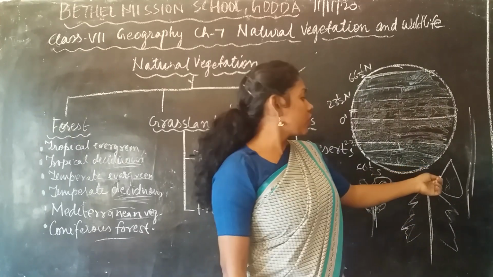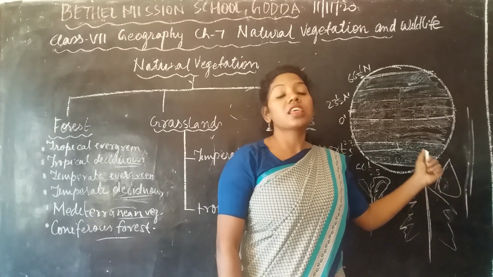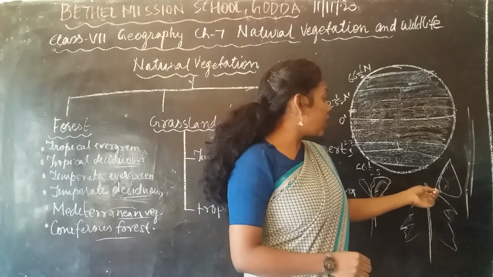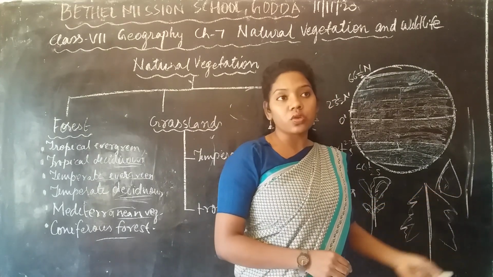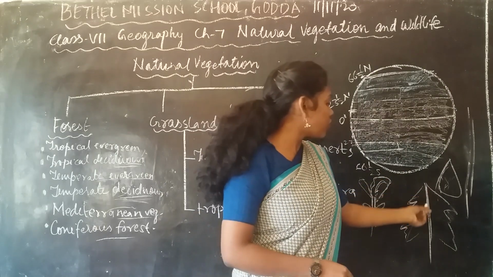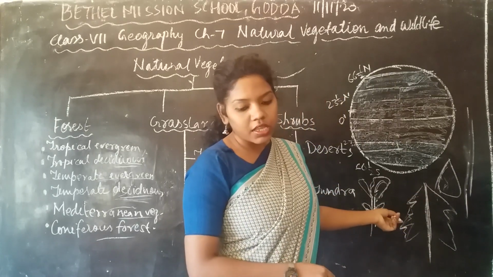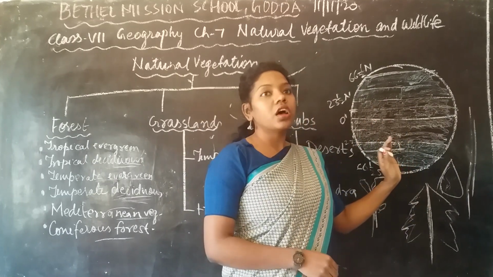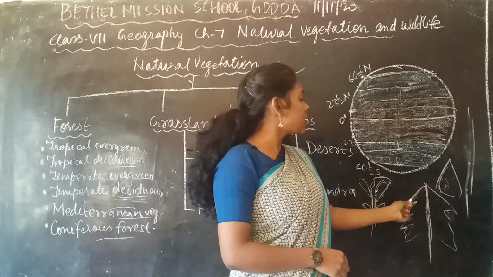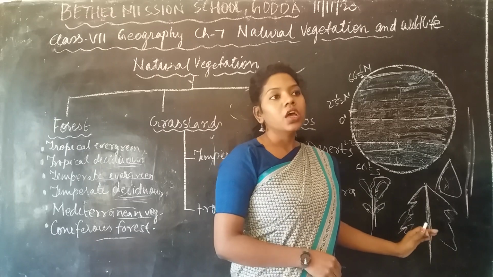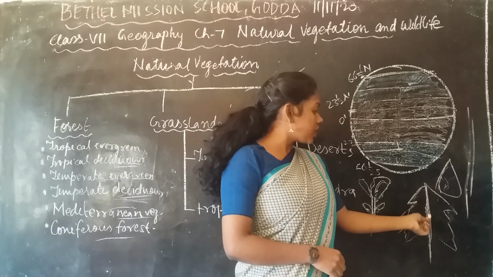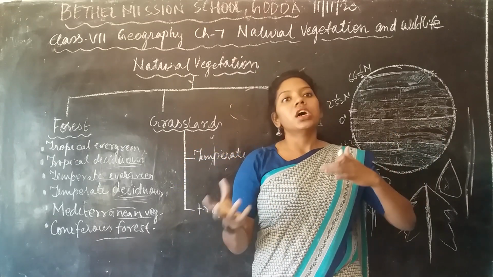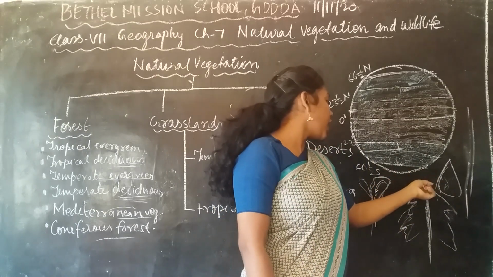So students, as I have told you, it has a needle-like structure of cone shape, which has the ability to trap the sunlight for the entire year, so that it can survive in the ice and snow. The plants which you see are tall and in the cone shape. Yes or no? You can see the straight and tall trees. So what happens when the snow falls? It can easily slide off. The branches present in this tree are very thin, so they are very flexible, so that whenever the snow or the ice falls over, it can slide off easily.